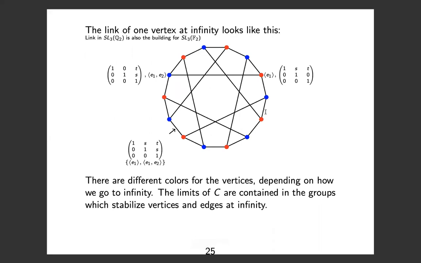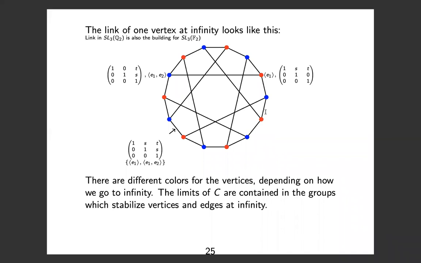So here I've drawn a portion of the spherical building at infinity. I've drawn the link of one vertex in the building for SL3Q2. It just so happens that the link of a vertex in the building for SL3Q2 is also the building for SL3F2, F2 being the field with two elements. What I've drawn here is the Heawood graph. It's a very famous graph worth studying in its own right. It's the incidence graph of the Fano plane. There are 14 vertices, it's bipartite, and the shortest cycle is length 6. So it's made up of a bunch of hexagons that are glued together.